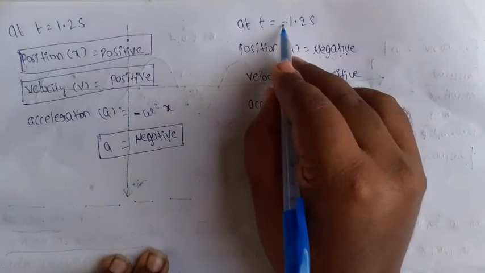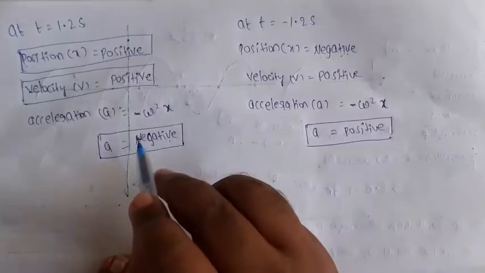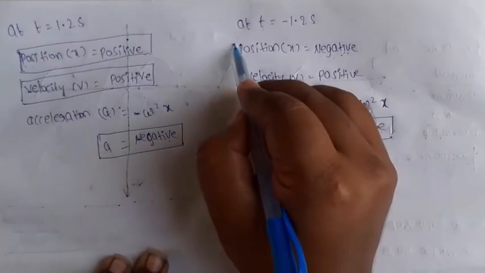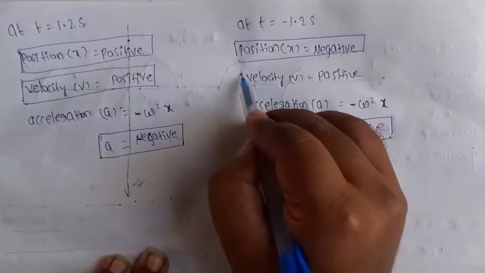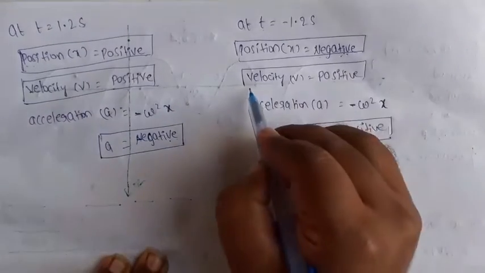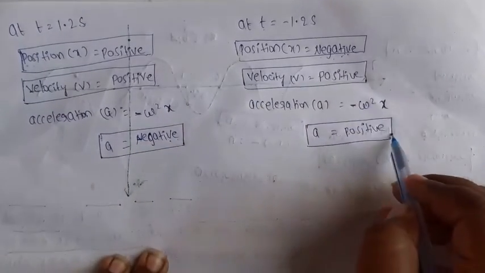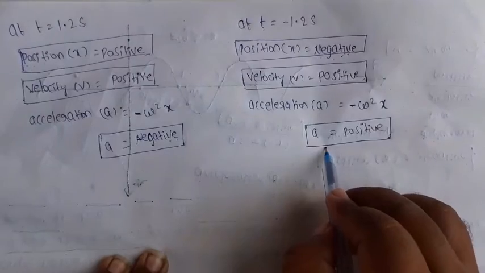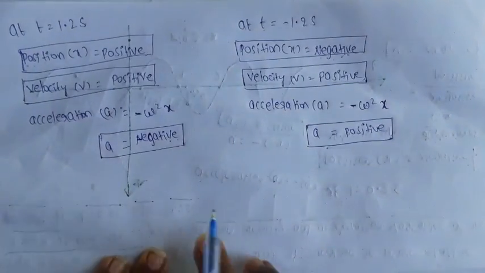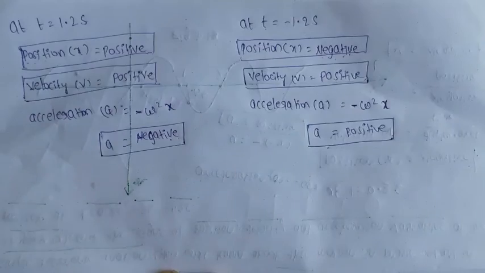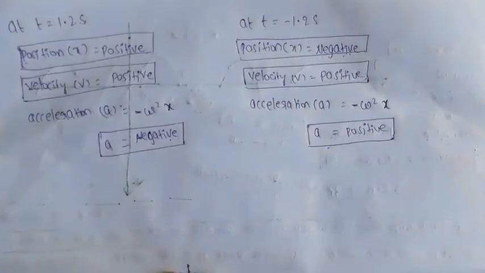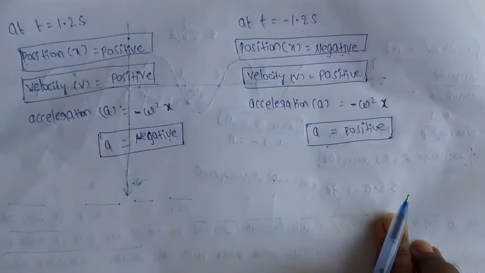At time t equal to minus 1.2 second, position of the particle is negative, velocity is positive, and acceleration is also positive. We are finding all these from the graph only. Depending on the value, we decide the position of the particle is negative or positive.